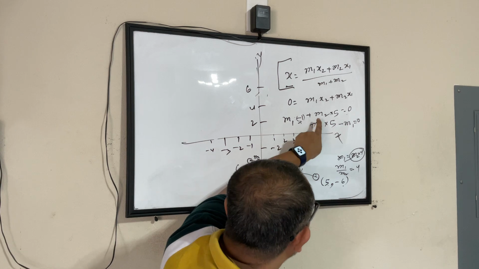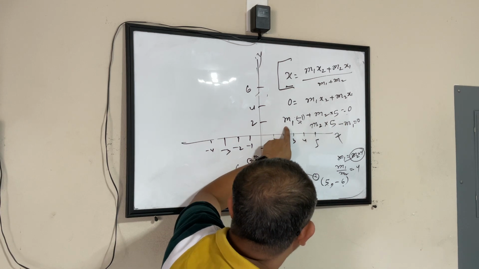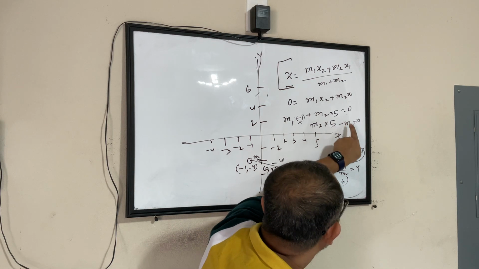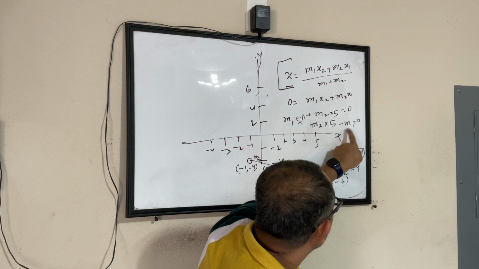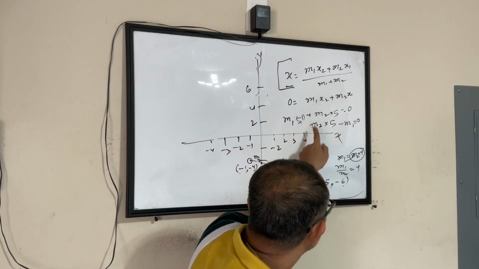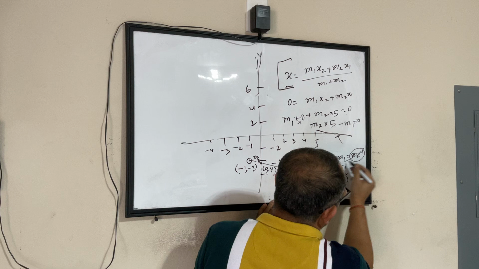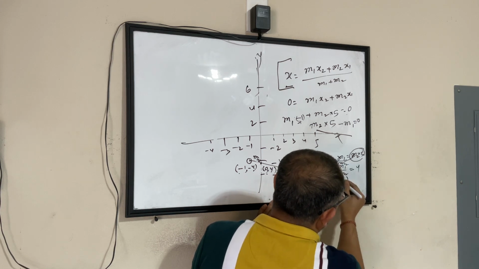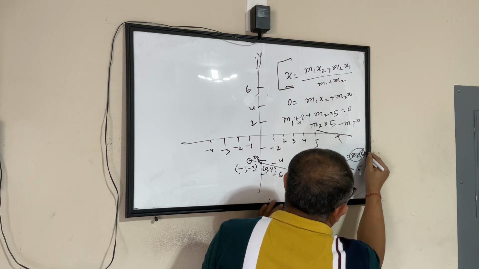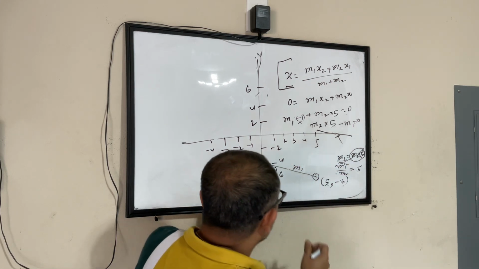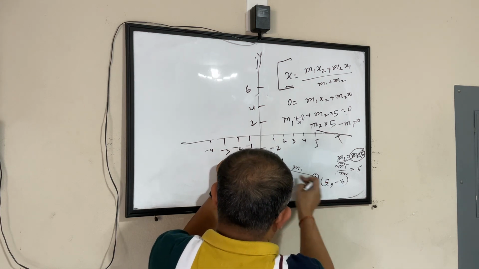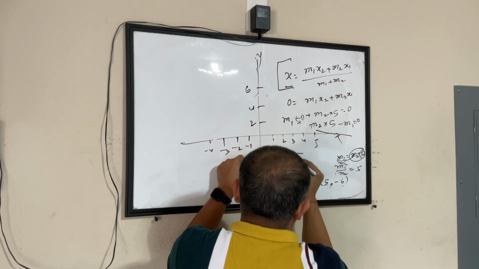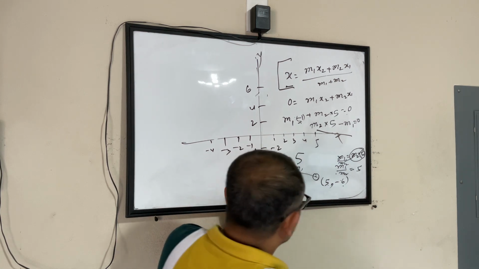So then I'm simplifying it. m2 into 5 plus m1 into minus 1 becomes minus m1. So m2 into 5, this goes to the other side, becomes plus m1. So m1 is equal to m2 into 5. If you bring m2 down here, m1 by m2 equals 5. So you figured out that when you join these 2 points, the y-axis intersects this in the m1 by m2 ratio. So this is 5 times of this size. You found that out.